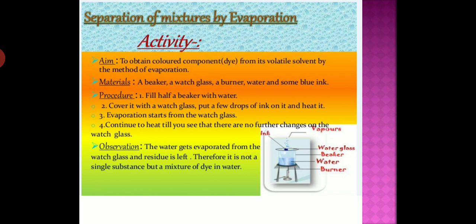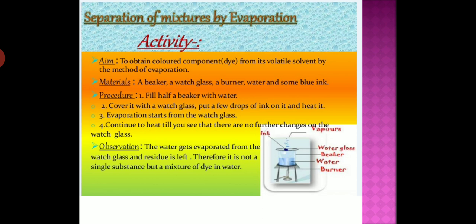So continue to heat. This ink contains water, and when you supply the heat and continue heating, that water evaporates. Continue to heat, and you will see there are no further changes on the watch glass.